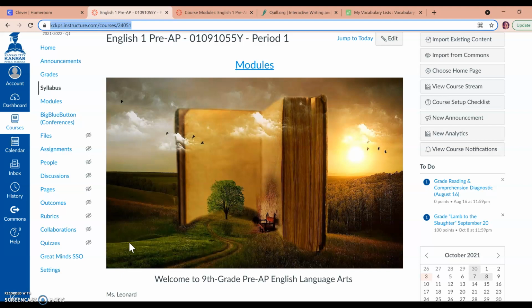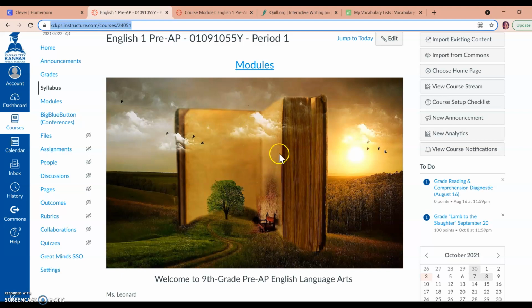For my pre-AP classes, as you can see on this front screen, before you get started, please look on the projector. Right in front of the projector, in a manila folder, you will see your feedback from your rough draft. Please collect that at this time so that you're able to complete the assignment. I'm not sure if Miss Valentine is going to pass it out or if she's going to allow you to just come up and grab your rough draft.